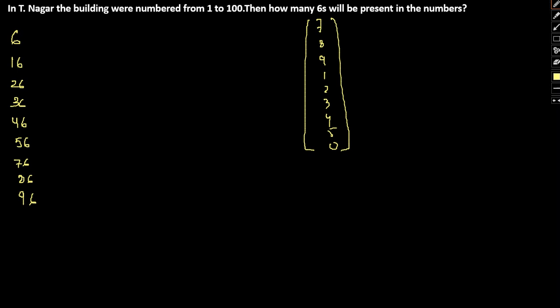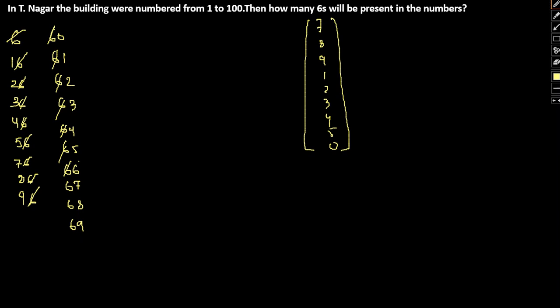Now if we consider the 60s, we have 60, 61, 62, 63, 64, 65, 66, 67, 68, 69. So this many numbers we have. Now let's count the number of 6s in all these numbers: 1, 2, 3, 4, 5, 6, 7, 8, 9, 10, 11, 12, 13, 14, 15, 16, 17, 18, 19, 20. So therefore 6 will come 20 times.